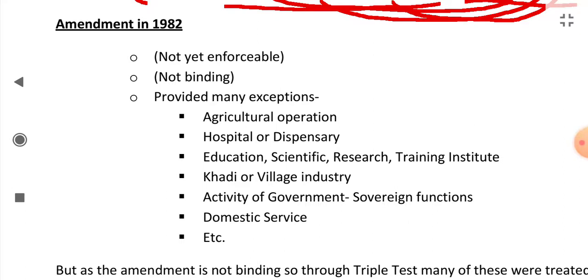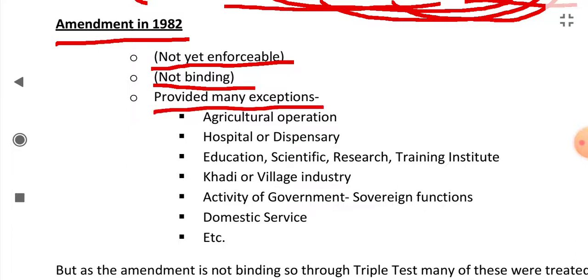After this, the government made some exceptions to the triple test through an amendment in 1982, but this amendment is not yet enforceable, so it is not binding. What were the exceptions provided?